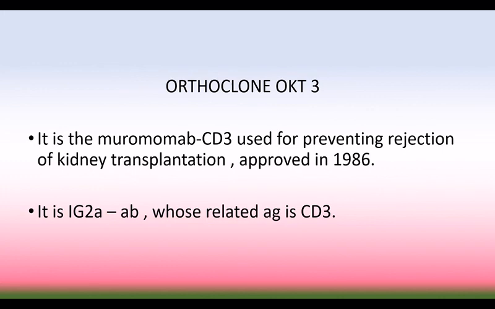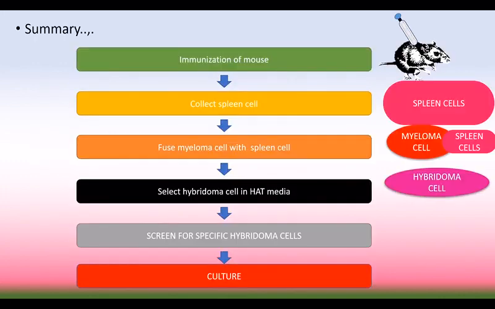Now we can see a summary. First we immunize the mice so that we can produce heterogeneous antibodies, and then we collect the spleen cells by sacrificing the animal. Then we fuse the myeloma cell with the spleen cell to get the hybridoma cell, and then we select the hybridoma cell in the HAT medium. After some time the hybridoma cells are screened for the specific hybridoma cell, that is the cell producing the monoclonal antibody against the specific antigen. The screening can be done by the ELISA method, and then after culturing we can propagate through a biofermentor.